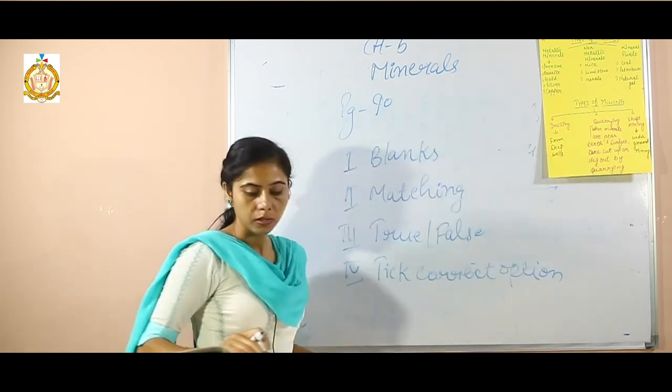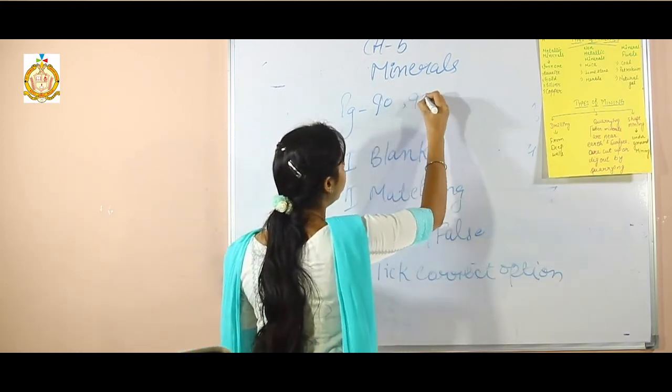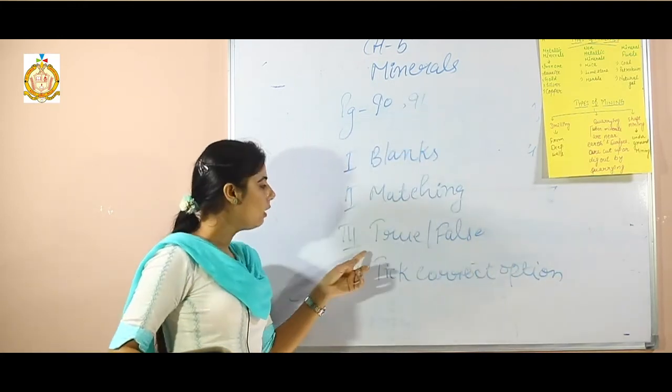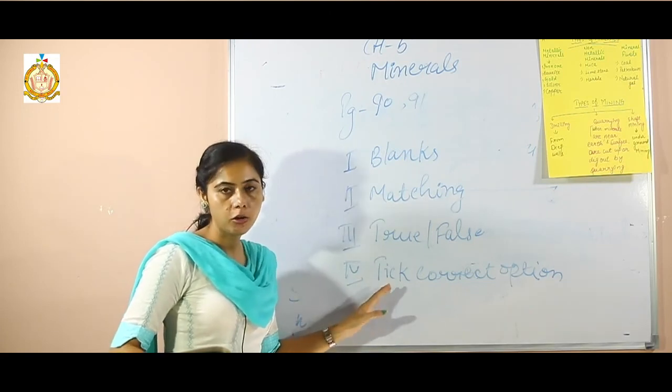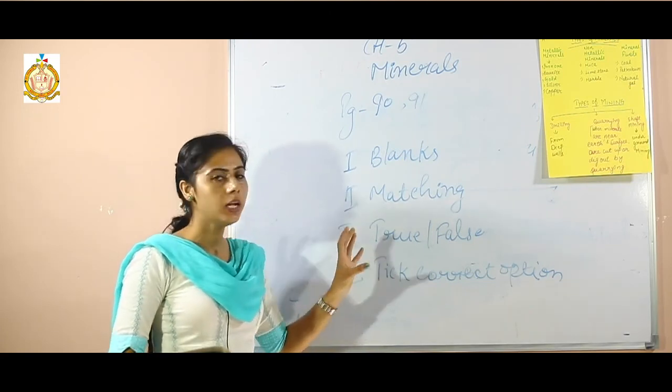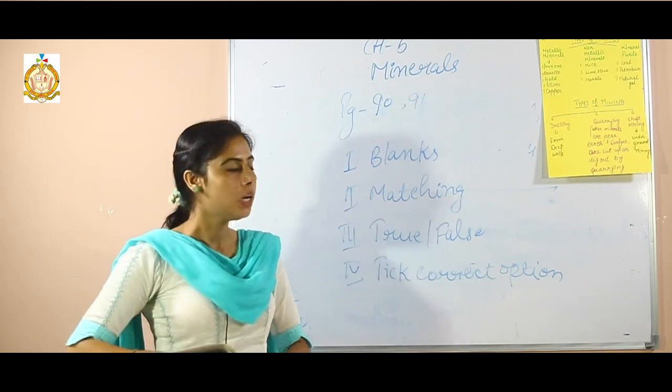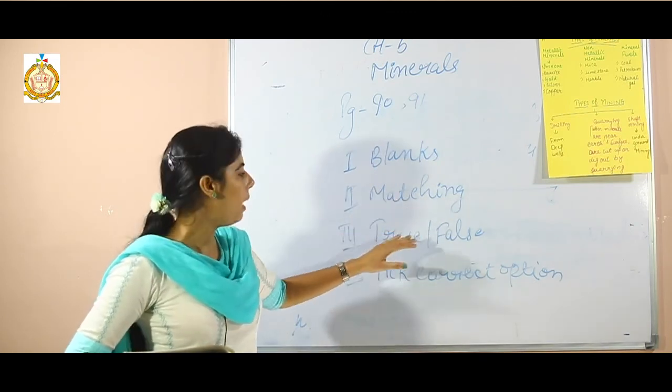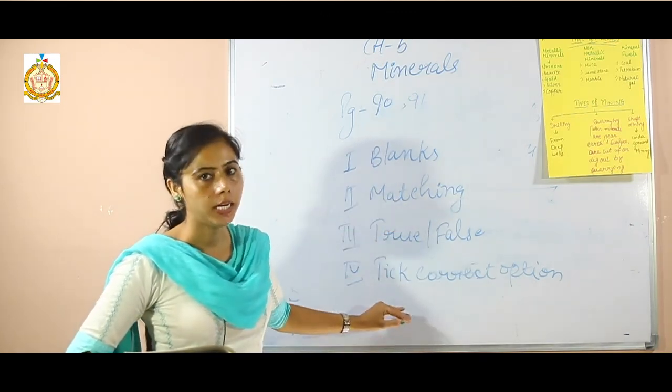Pages 90 and 91 have blanks, matching, true false and tick the correct option. So it's your homework. After a thorough reading of the chapter, try to find out the blanks, matching, true false and tick the correct option.